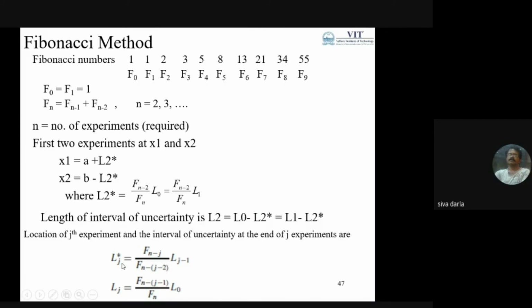So this is Lj star, equal to Fn minus j by Fn minus j plus 2, multiplied with the previous length of uncertainty. Similarly, I can say Lj is nothing but Fn minus j minus 1 by Fn multiplied by L0, the initial uncertainty. With the help of these two formulas, I can find out the location of the jth experiment as well as the length of the uncertainty at the end of the jth experiment.